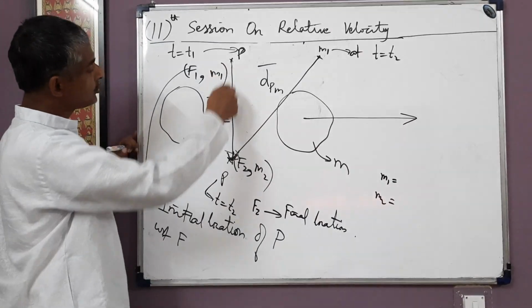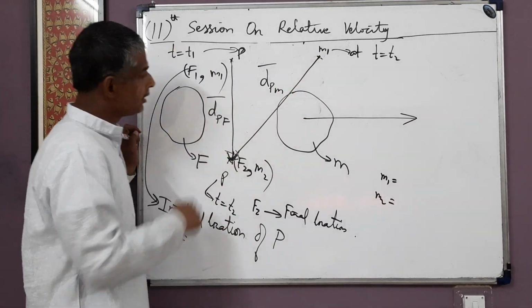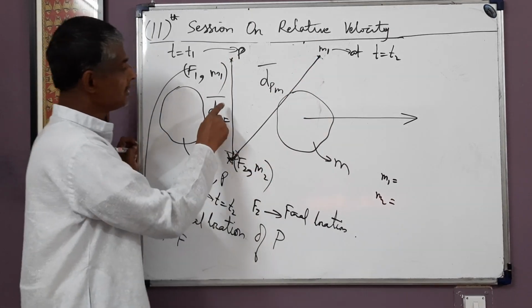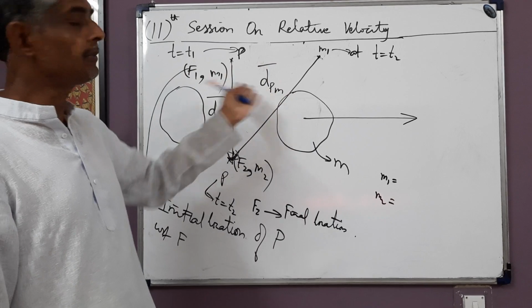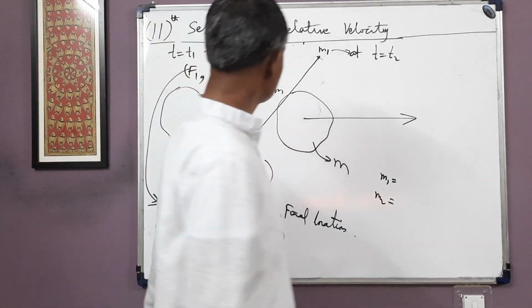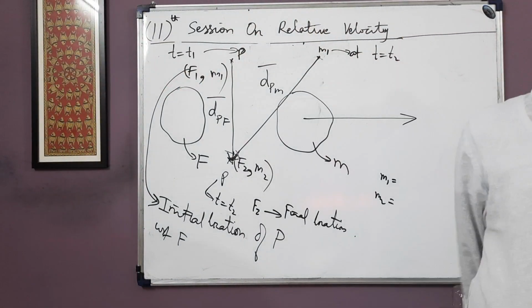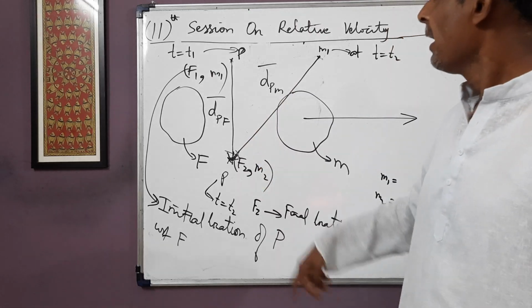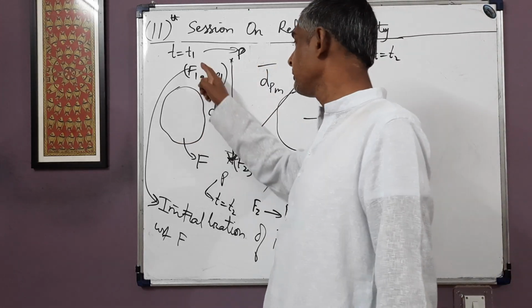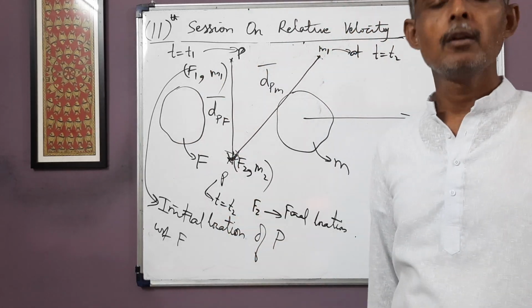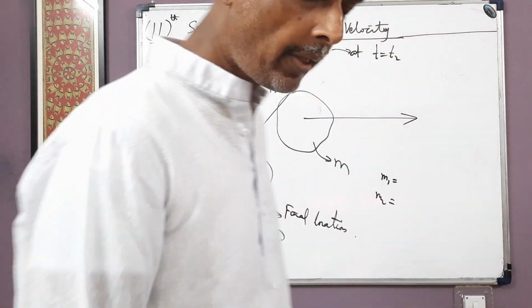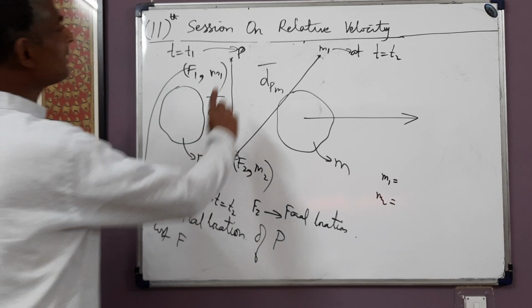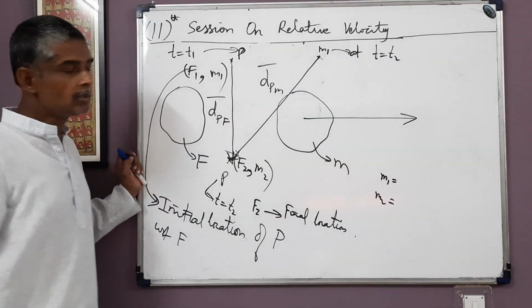Now you can see that these two arrows are not the same. This is dpf, this is dpm. These two vectors are not the same because they have different directions and different magnitudes. So the displacement of p with respect to m in t1 to t2, that is dpm, and the displacement of p with respect to f in t1 to t2, that is dpf, are not the same. They are different. Okay? Now why are they different? This is because